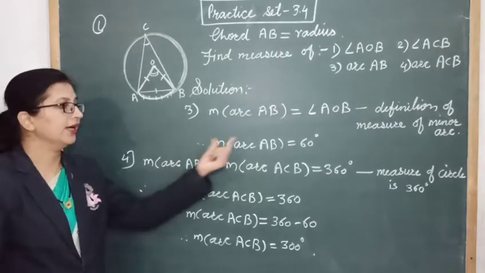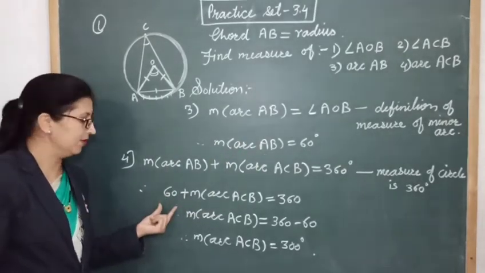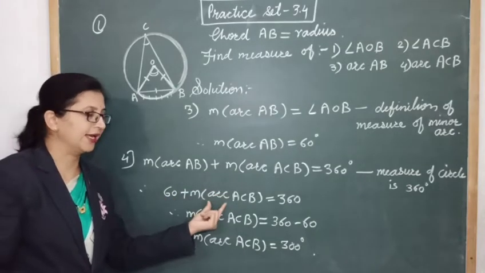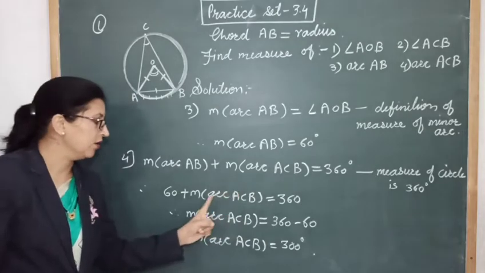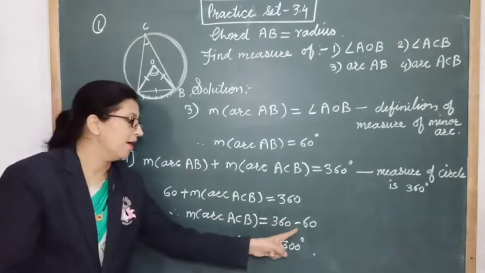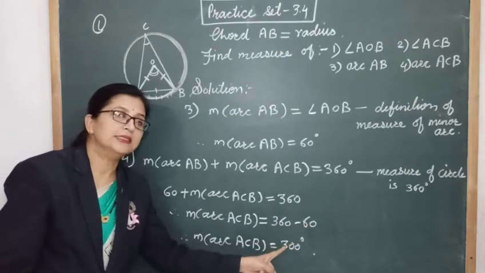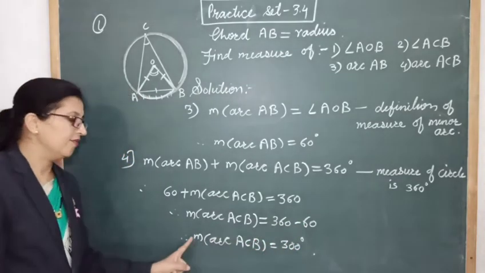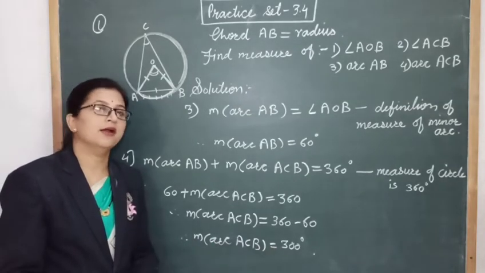Then arc AB we found as 60, so put that value: 60 plus measure of arc ACB is equal to 360, right? So the measure of arc ACB is 360 minus 60, that is 300. So in this way we got the measure of arc ACB is equal to 300 degrees.